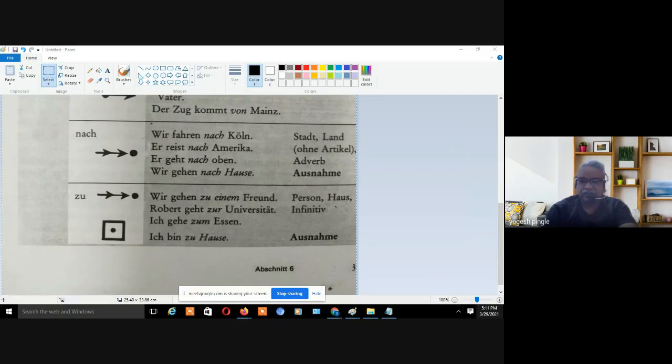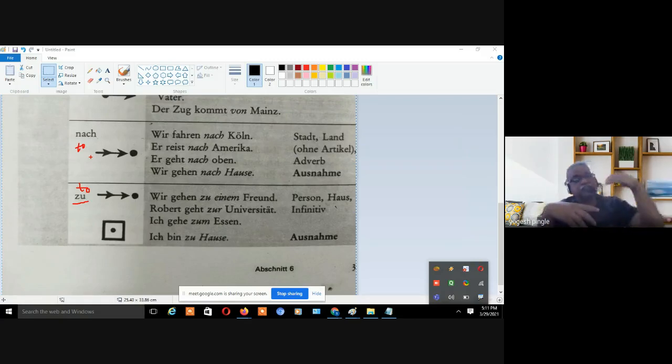Let's go ahead with the next one, that is "zu". "Zu" also means to. So this is also "to" and this is also "to", what is the difference between the two, "nach" and "zu"? Whenever I want to say I am going to Kashmir, Kashmir is a place which is too far. So if I want to say I want to go to Churchgate, to Mumbai, I am staying in Vasai, I want to go to Mumbai, I want to go to Pune, like that, there I will use "nach".